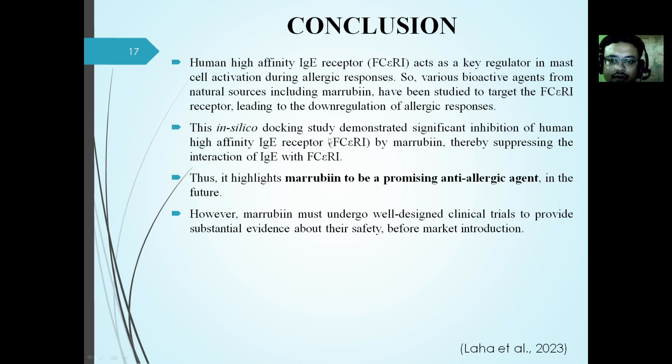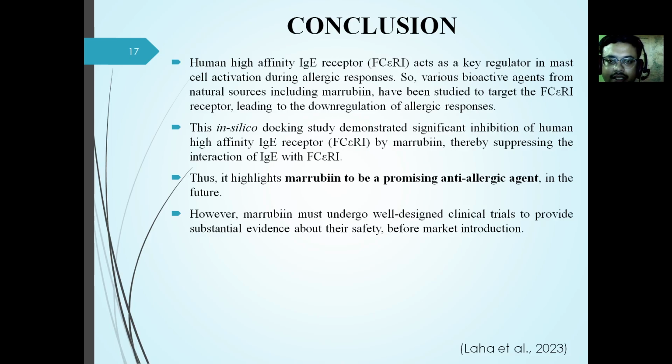Our in silico docking study demonstrated significant inhibition of the FcεRI receptor by marubin, thereby suppressing the interaction of IgE with the FcεRI receptor, and it thus highlights that marubin is a promising anti-allergic agent in the future. However, before implementing marubin as a medicine, various other clinical trials must be performed to gather substantial evidence about its safety.